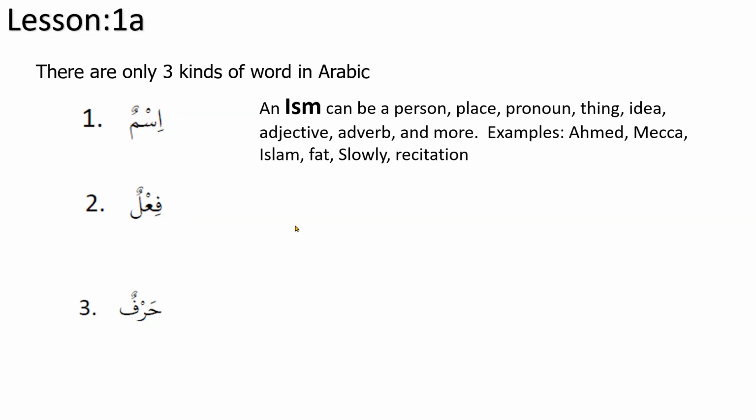Okay, so we start our recording. So again, there are three kinds of words: ism, fail, and harf. Ism can be a person, a place, a pronoun, a thing, an idea, an adjective, an adverb, and more. And in our learning, we're going to talk a lot about ism first.